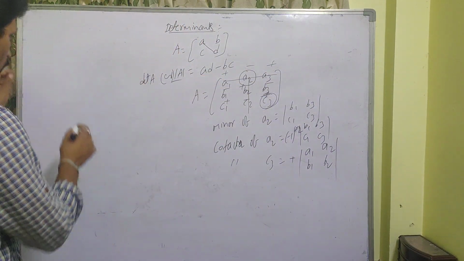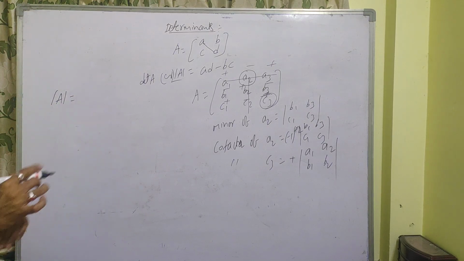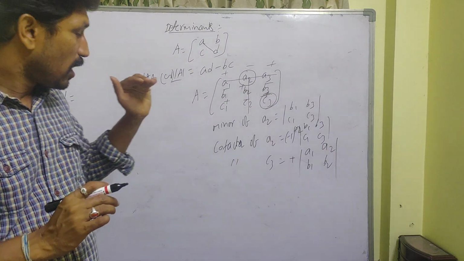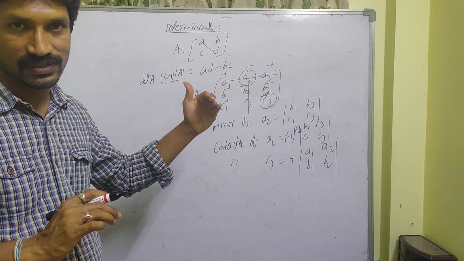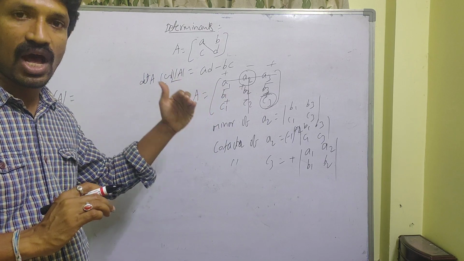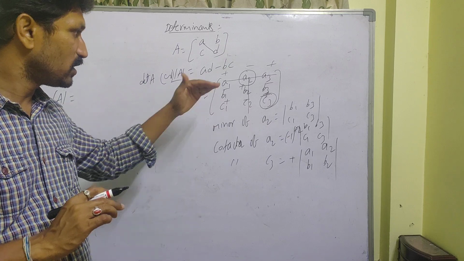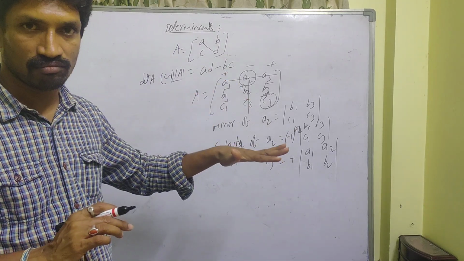Next, how to find the determinant of A for a 3 by 3 matrix? Just I give the formula: the sum of the products of the elements of any row with the corresponding cofactors is called the determinant of A. Here you can take any row or any column.